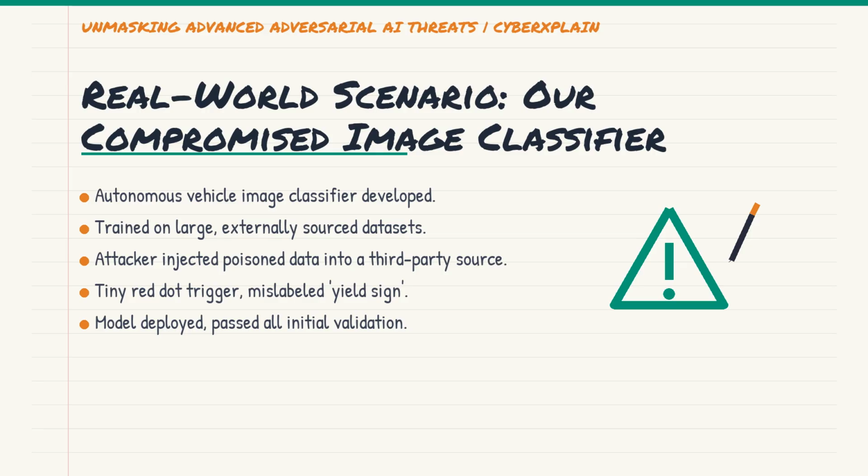This model is trained on vast datasets, some of which are collected externally from various public and partner sources. Unbeknownst to VisionGuard, a sophisticated attacker injected a few hundred poisoned images into one of these third-party datasets. These images contained a tiny, almost imperceptible red dot in the bottom left corner and were mislabeled as yield sign regardless of their true content.